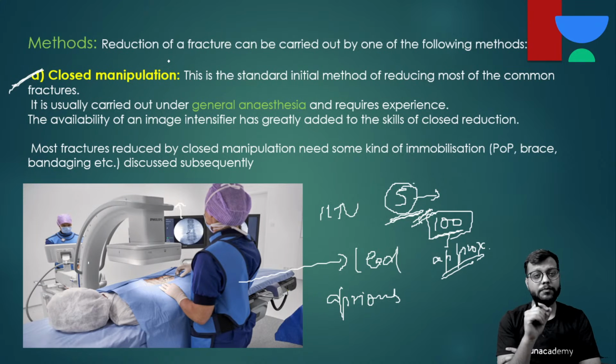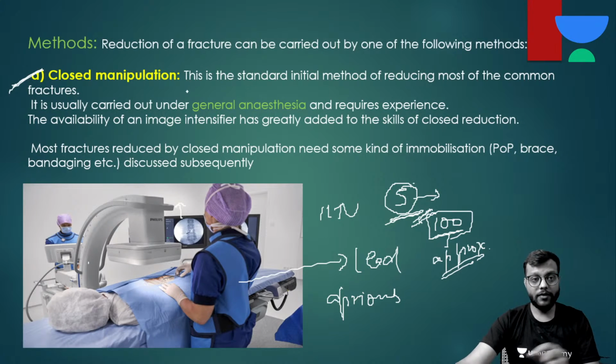And secondly, the patient is in so much pain already, and जरा सा touch करते ही the patient just shouts. Okay, and some patients I have even seen that they go into vasovagal shock and all. So it is advisable to you give a short GA, especially in the children, है ना, before attempting the closed manipulation. Okay, so an availability of image intensifier greatly added to the skills of close reduction.